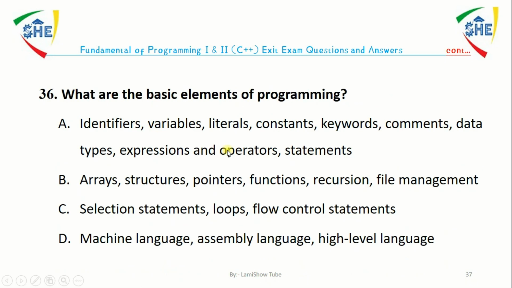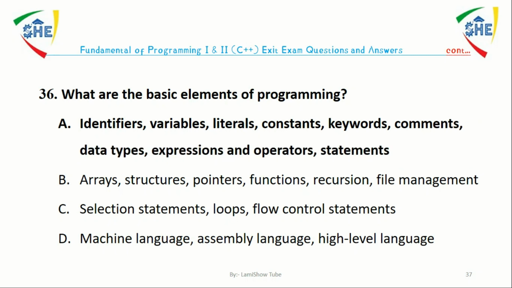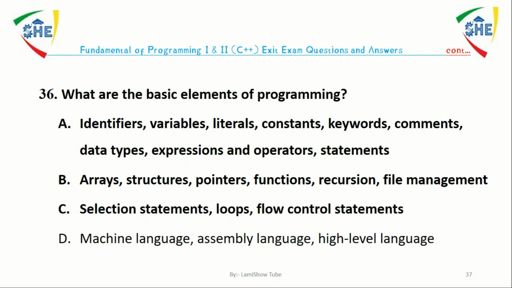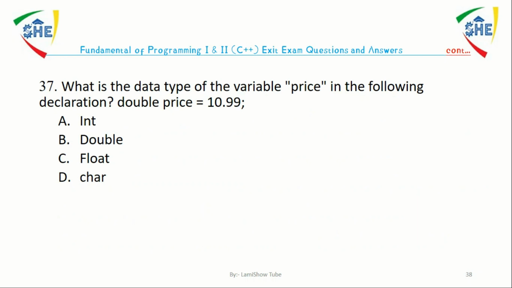Question number 36. What are the basic elements of programming? A. Identifier, variable, literals, constants, keywords, comments, data type, expression, operator, statement. B. Array, structure, pointer, function, recursion, file management. C. Selection statement, loop, flow control statement. D. Machine language, assembly language, high-level language. The answer is A. The basic elements of programming include identifiers, variables, literals, constants, keywords, comments, data types, expressions, operators and statements.